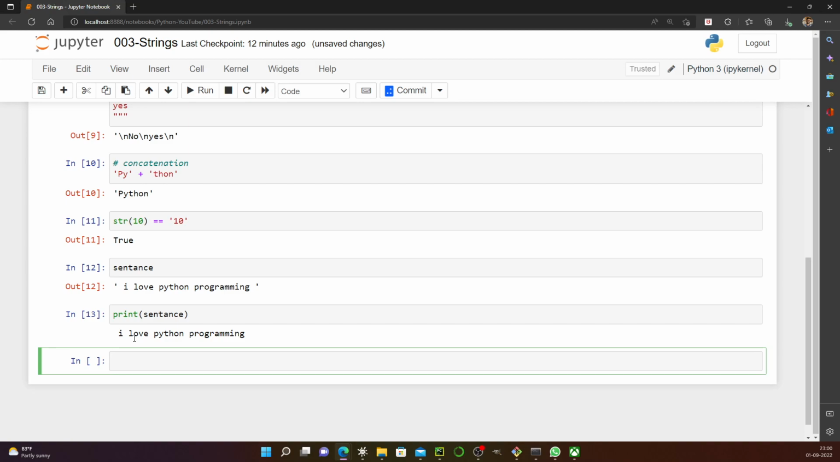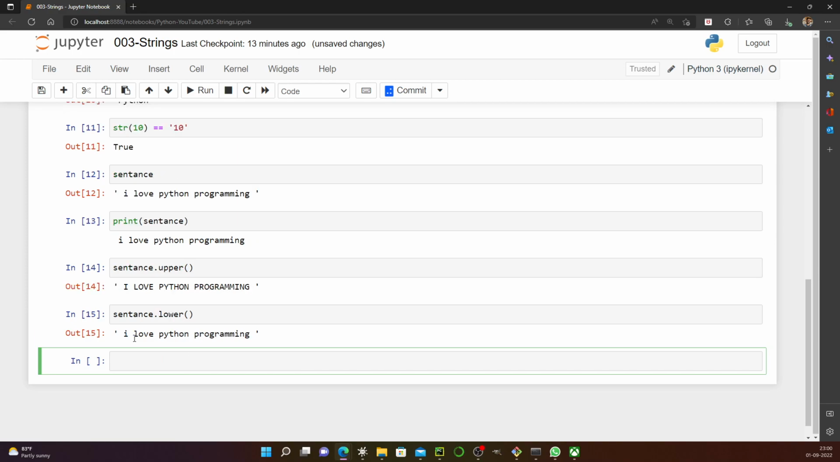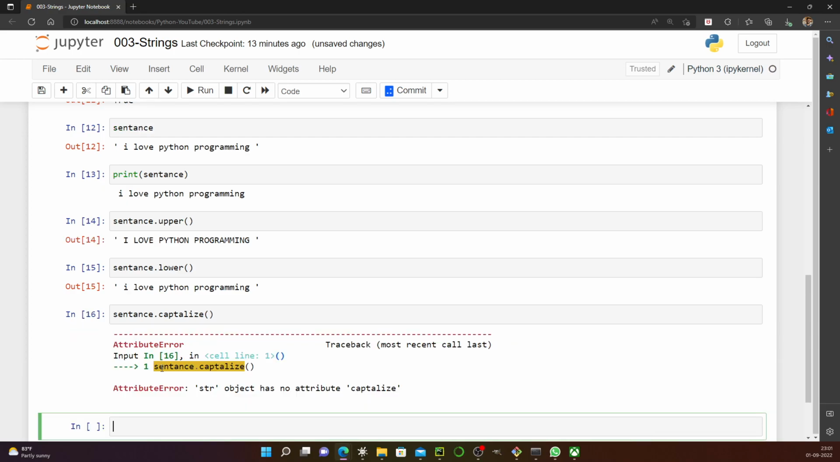We can do upper and lower. We can convert this sentence to upper, so strings can be converted into a case. If you say sentence lower, it will convert, although it was already in lowercase. And if you use sentence capitalize, it will capitalize the first letter.